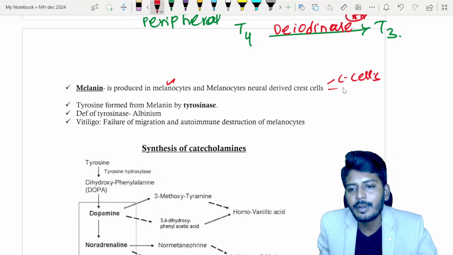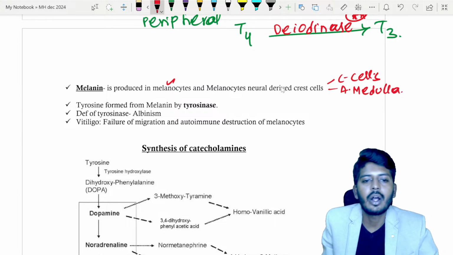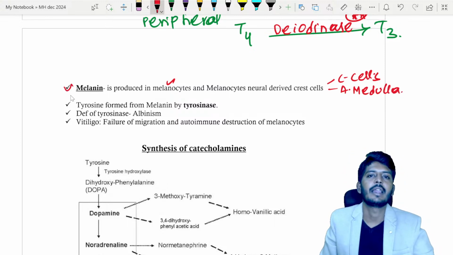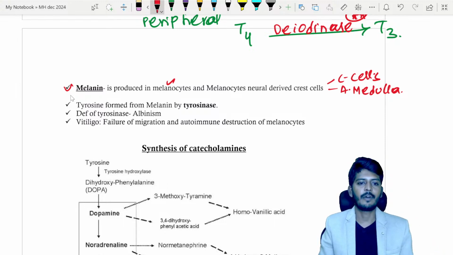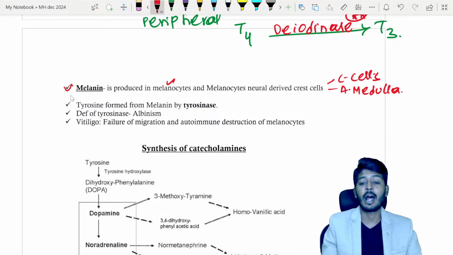It is also responsible for the formation of the adrenal medulla, and also for the formation of melanin. So all these cells are formed by what? Neural crest cells.